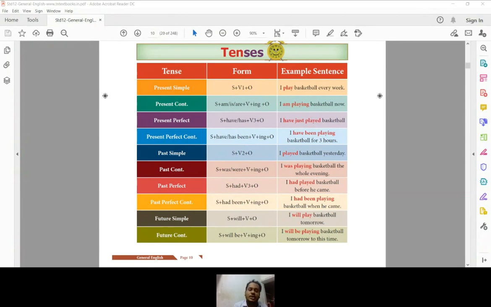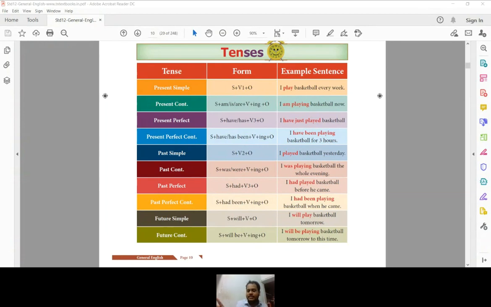So in that kind of situation you can use present perfect continuous. And let's go to past time. Under past time, first comes what? Simple past. Simply any work which is over in the past time. To say in a simple manner, you can use this word: subject plus second verb.